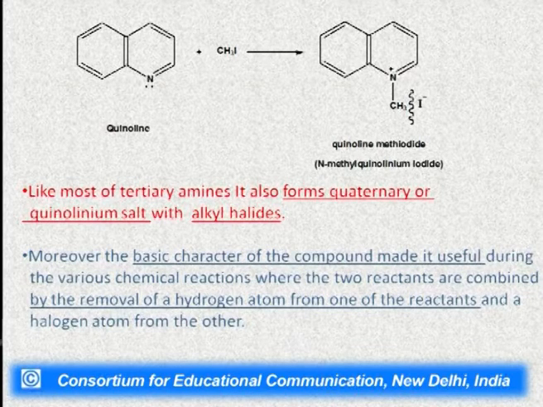Like most tertiary amines, it also forms quaternary salts with alkyl halides. Here we have taken methyl iodide. Quinoline on reaction with methyl iodide will form quinoline methiodide or N-methyl quinolinium iodide, which is again a salt which shows its basic character.